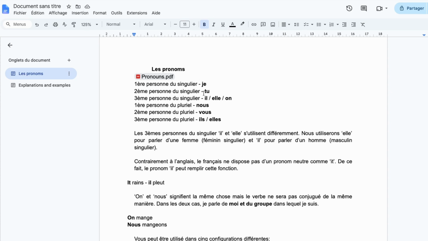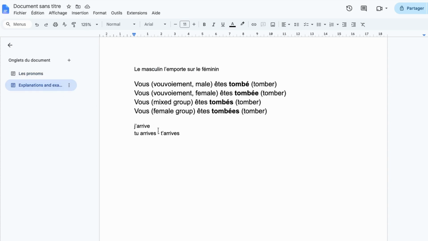The second person of the singular is tu. This is equivalent to you in English. This one is quite simple, and once again, if we use it with a vowel following, we can do the same thing as with je: j'arrive, t'arrives. If we are in a formal context, we will tend not to use this, and just use the full form, tu arrives. This is a bit more formal, so we will have to pay attention and use this one when we want to sound professional or really polite.